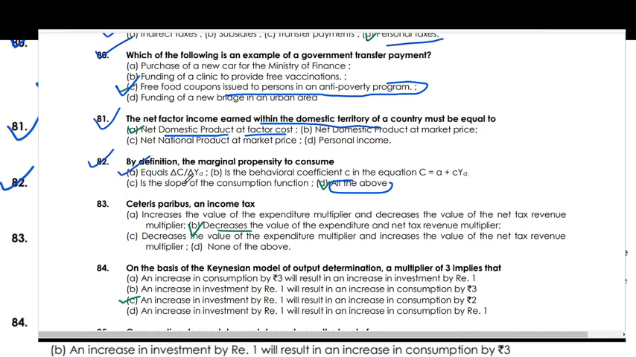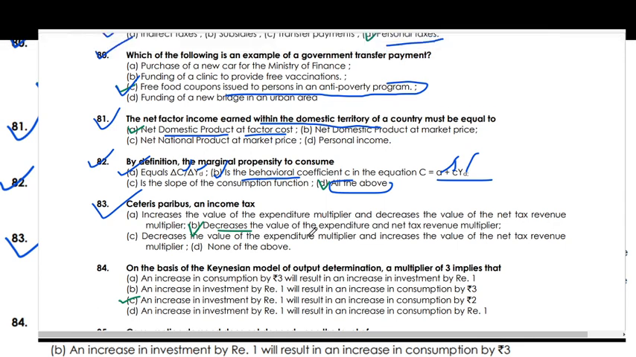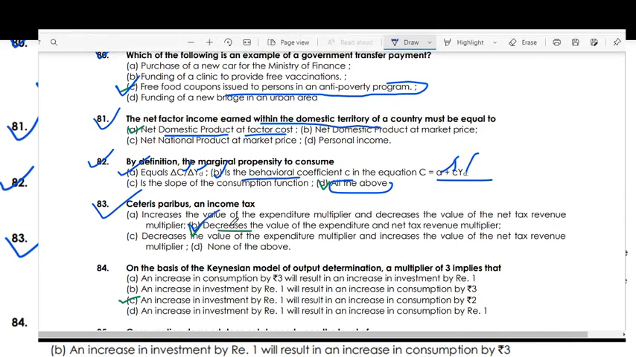By definition, the marginal propensity to consume, all of these is the right answer. Marginal propensity to consume is equal to change in C divided by change in Y. C means consumption, Y means income. And next is the behavioral coefficient c in the equation C = a + cYd. C means consumption, Y means income. a is the coefficient.